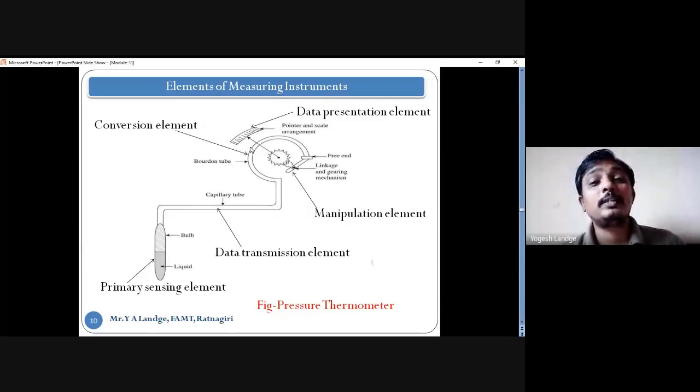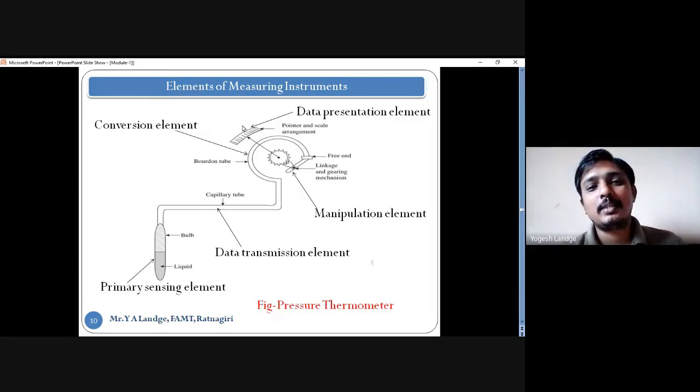We always try to measure the displacement. So here we get only the displacement of the Bourdon tube, and because of this displacement we have a gear system and pointer attached, which displays to the left side or right side, whatever it is. And this scale is calibrated on the basis of that. Means if 1 centimeter is displayed, there is a 1 degree Celsius rise. If 2 centimeters is displayed, 2 degrees Celsius rise. So we calibrate with the help of standardization. With the help of a standard scale, we measure it and then we make this scale.